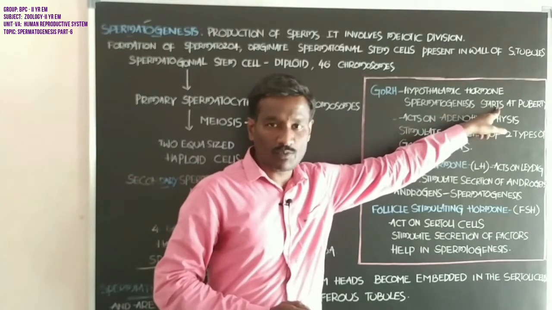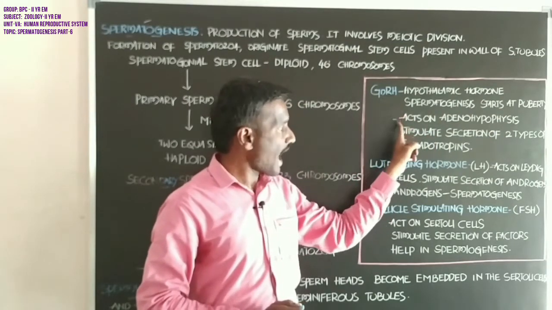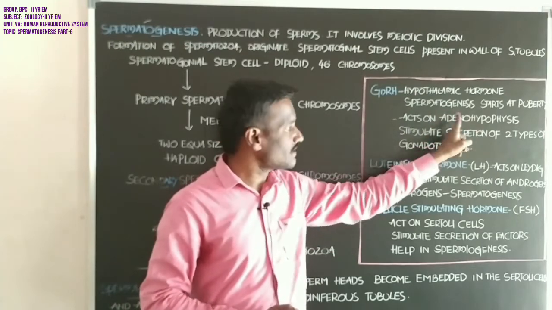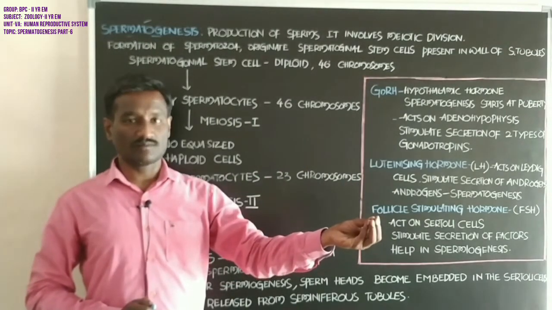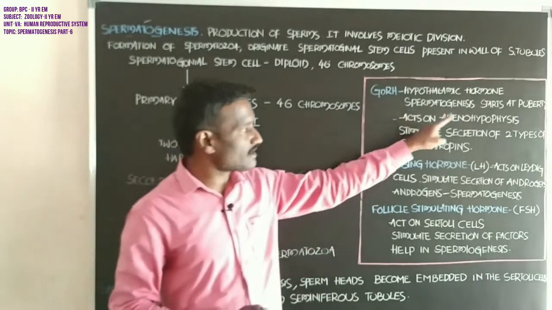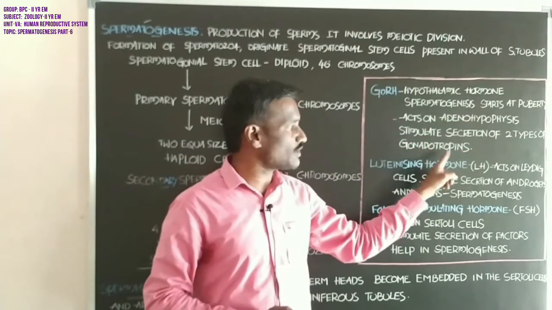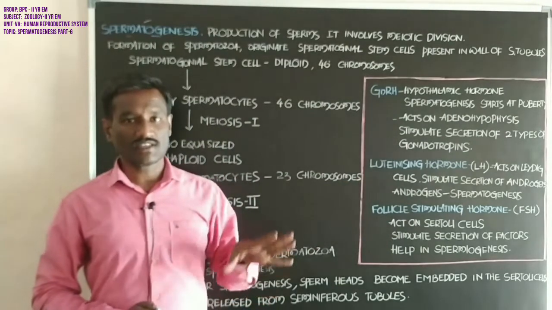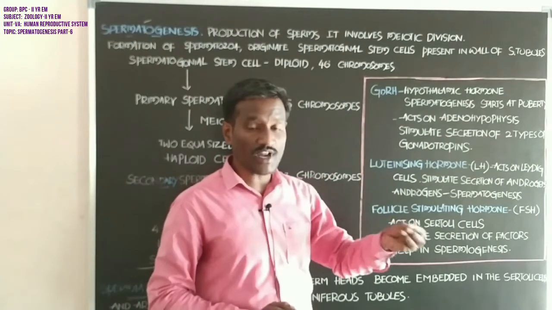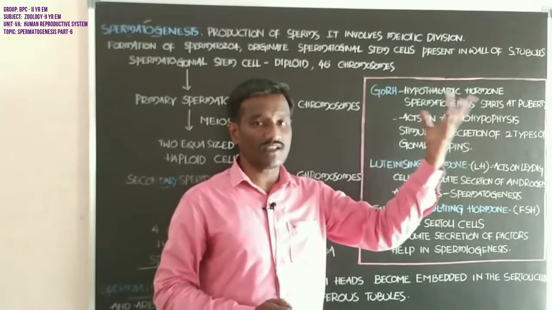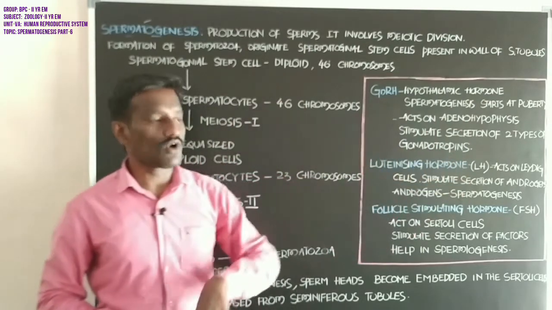Students, gonadotropin releasing hormone acts on the adenohypophysis, that means the anterior part of the pituitary gland, and stimulates the secretion of two types of hormones from the anterior pituitary, which are called gonadotropins. Which are the gonadotropins?